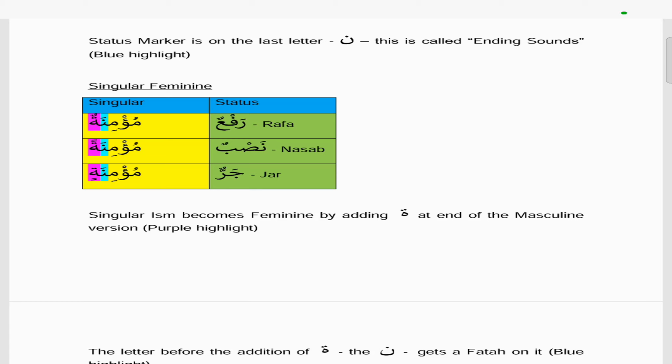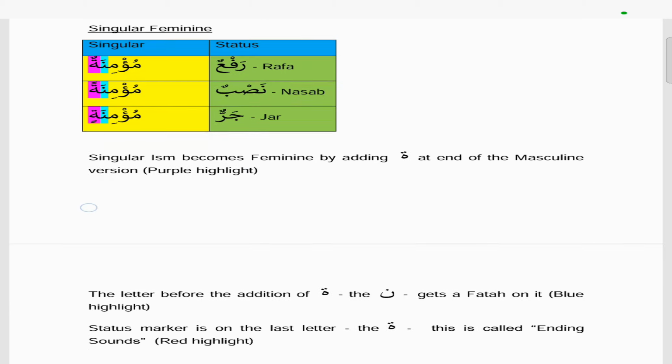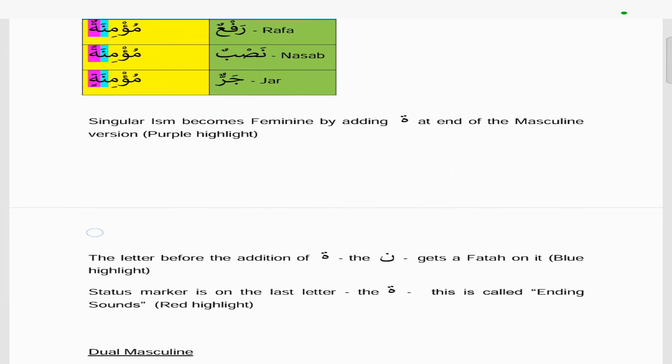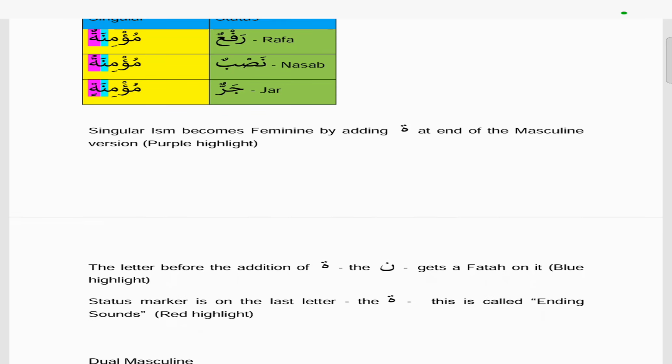the ta marbuta. And so for the rafa, the singular is mu'minatun, so it's a dammatain that gives a rafa. And for the nasab is mu'minatan, the fatatain, meaning the two fatas. And then the jar is mu'minatin, which is the kasratain, which you can see in the purple highlight. And again, because the status marker is connected to the harakat on the last letter on the ta marbuta, then this is called an ending sound.